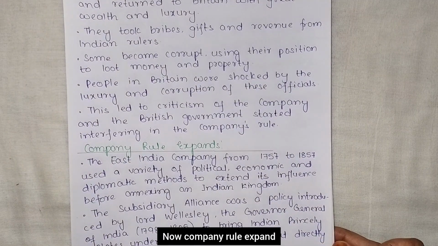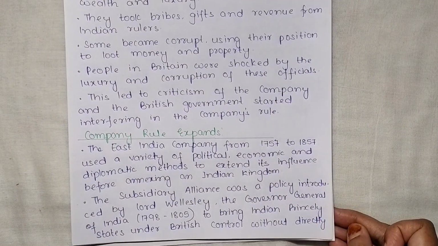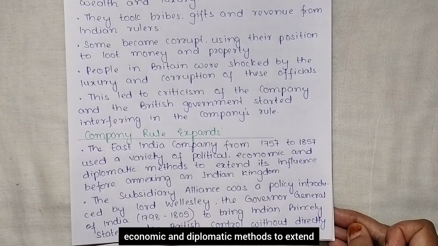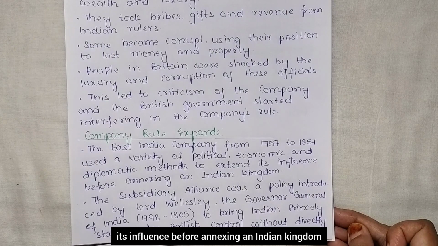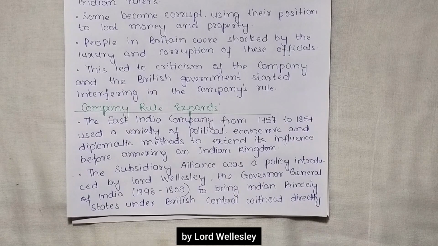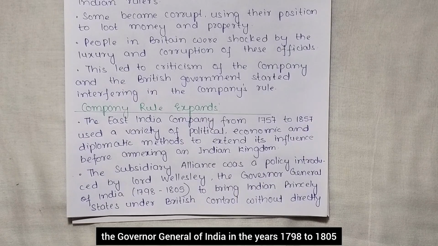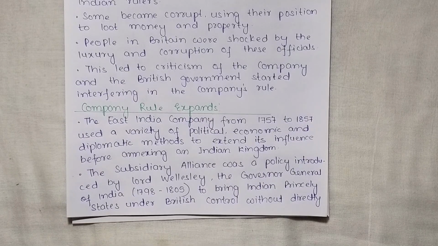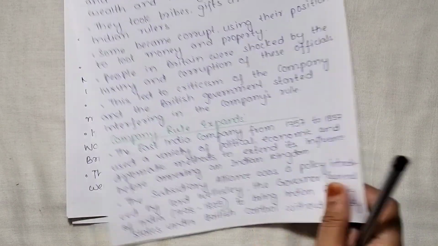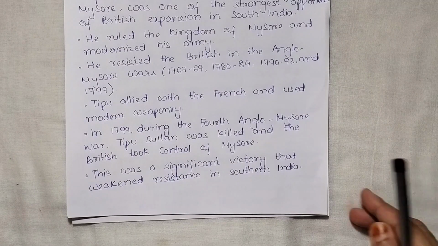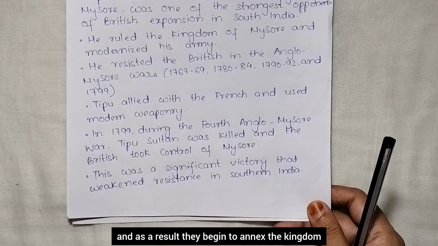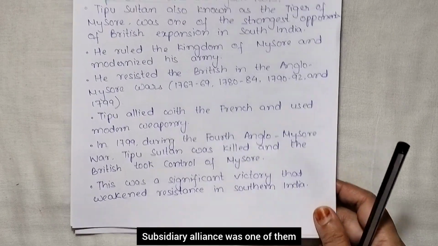Now company rule expands. The East India Company from 1757 to 1857 used a variety of political, economic and diplomatic methods to extend its influence before annexing an Indian kingdom. The subsidiary alliance was a policy introduced by Lord Wellesley, the Governor General of India, in the years 1798 to 1805, to bring Indian princely states under British control without directly fighting wars. So the Britishers began to do some diplomatic works, and as a result they began to annex the kingdoms. Subsidiary alliance was one of them.